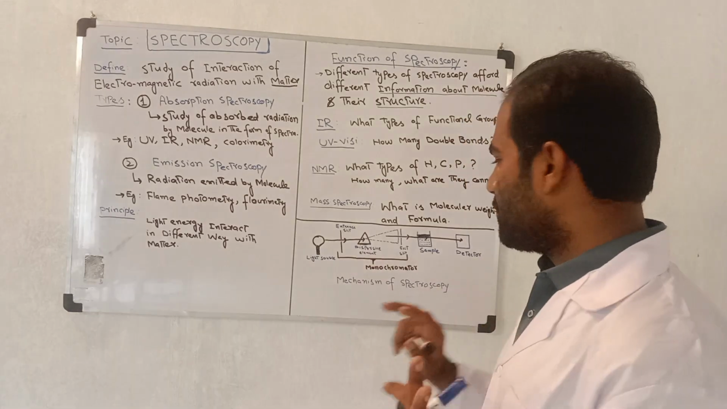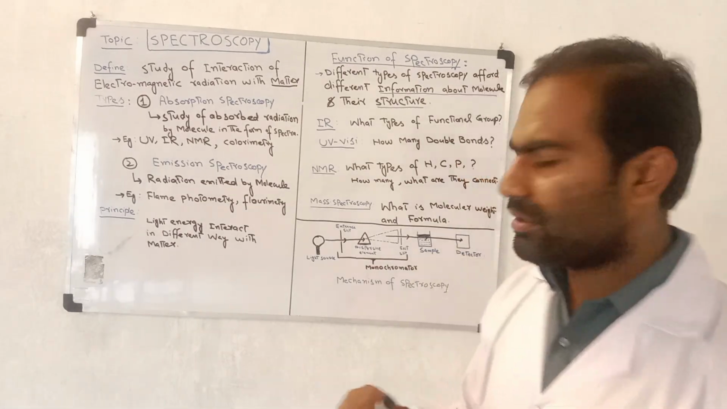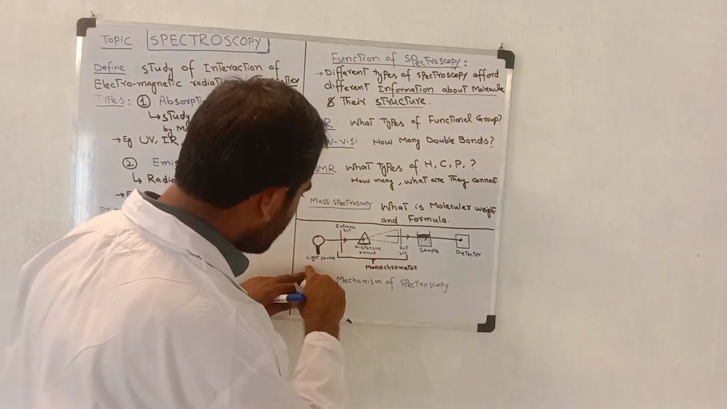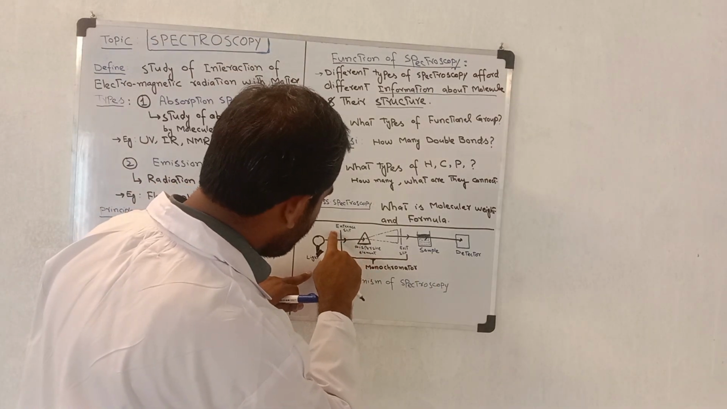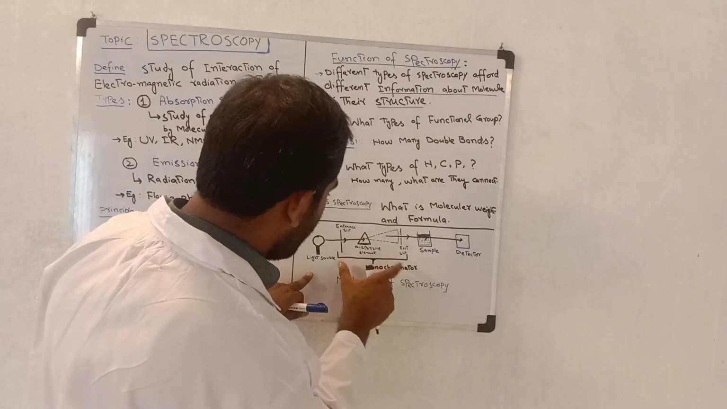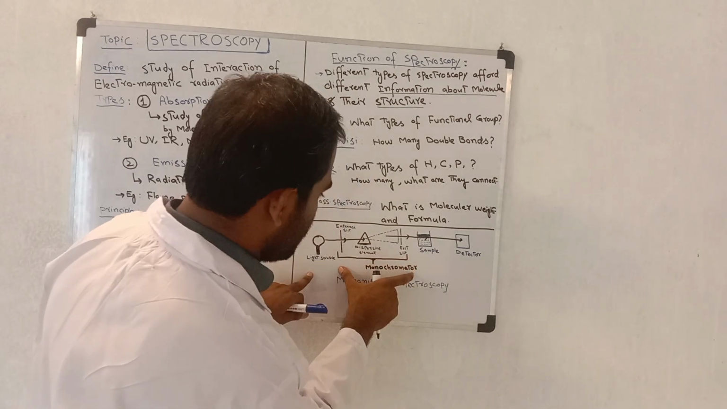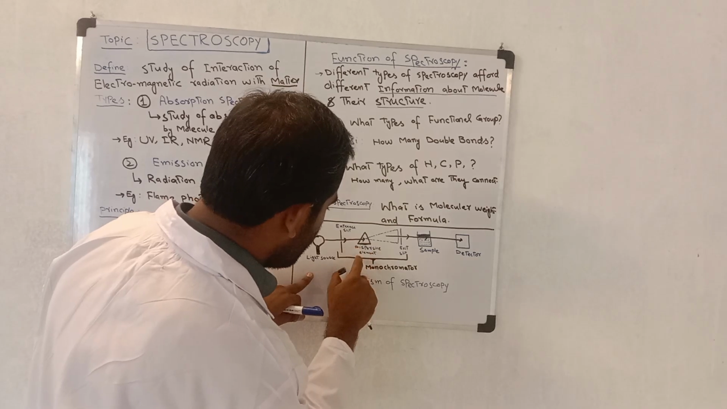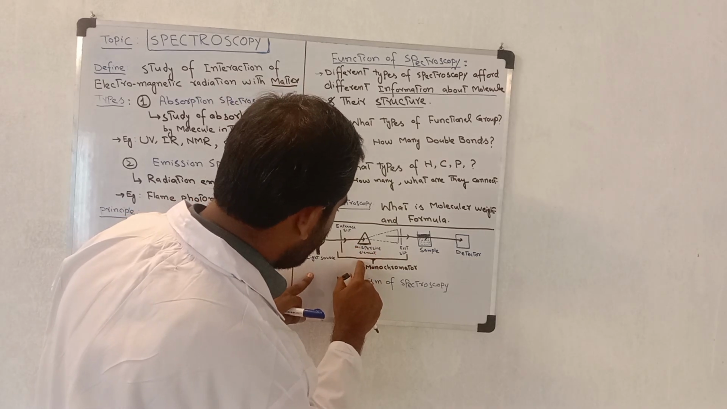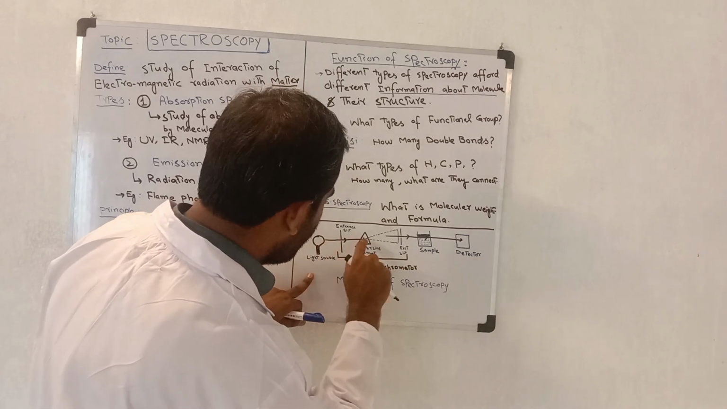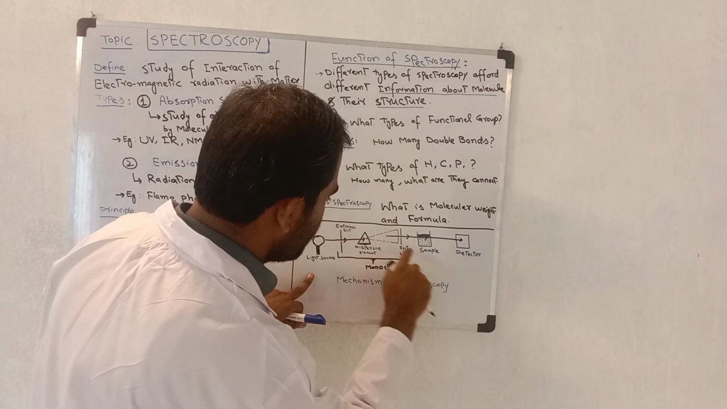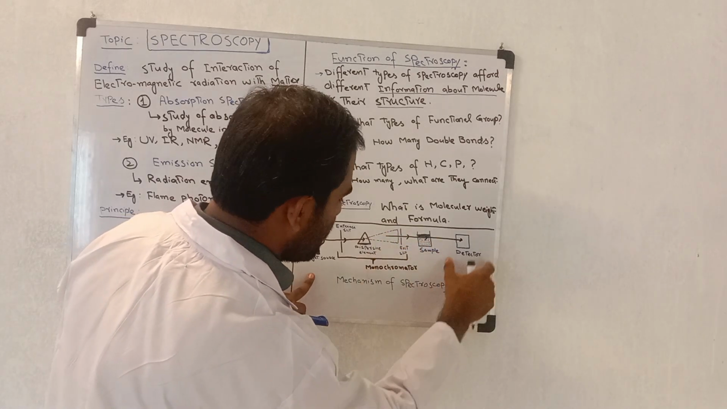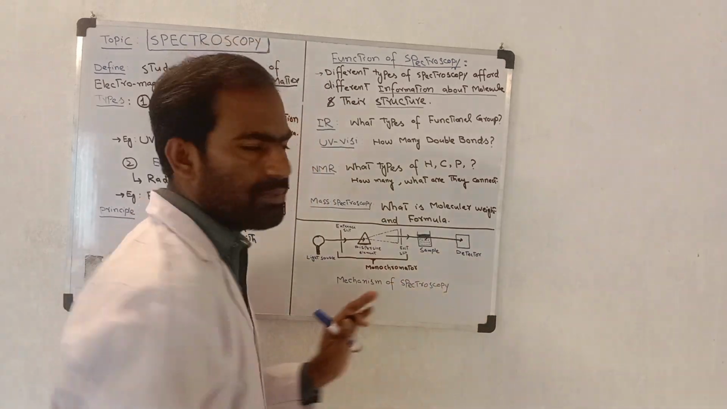Now we move to the mechanism of spectroscopy. See this: the light source, the entrance slit, the exit slit; this is the complete monochromator. When the light is passed through, it shows the spectrum. This is the sample, the light passes through it, and this is the detector. This is the mechanism of spectroscopy.